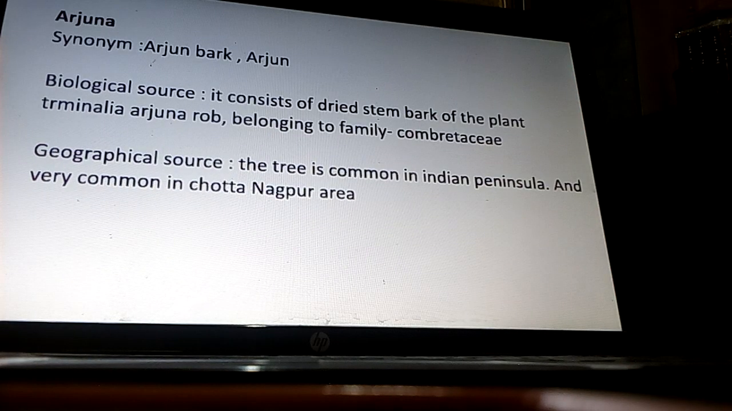Now the next drug which comes under cardiac glycoside is Arjuna bark. Synonym is Arjuna bark. Biological source: it consists of dried stem bark of the plant Terminalia arjuna Roxb. belonging to family Combretaceae. By geographical source, it is a tree common in the Indian Peninsula and very common in Chota Nagpur area.